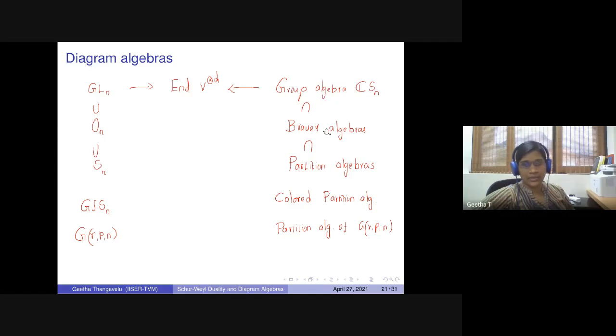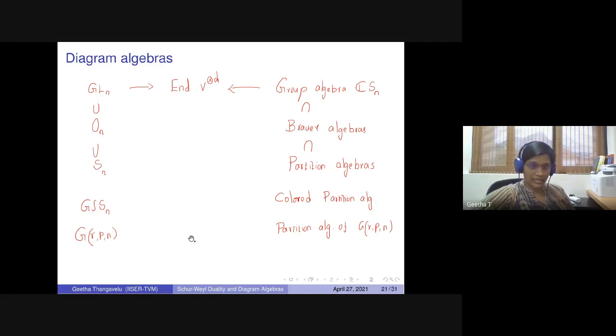The other things are Brauer, and the partition algebras are a little bigger than Brauer. Then, when you replace the module with appropriate groups, for example the wreath products, it is the partition algebras which are colored with the elements of G.